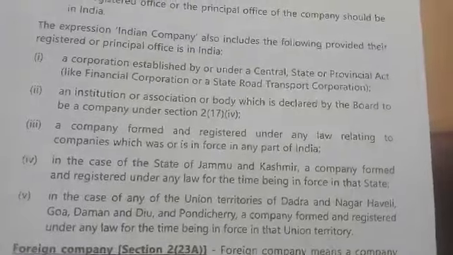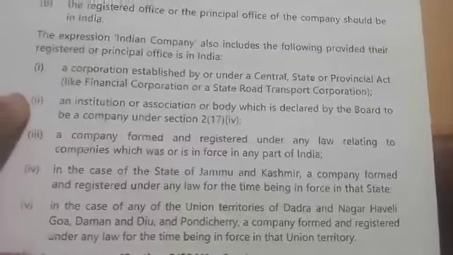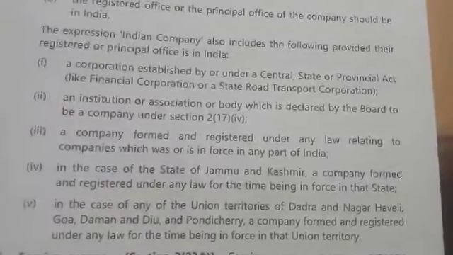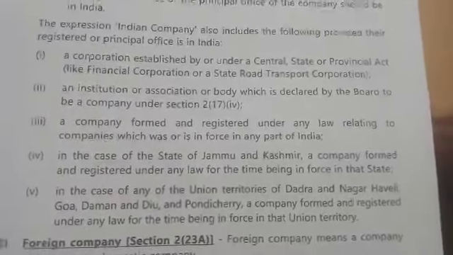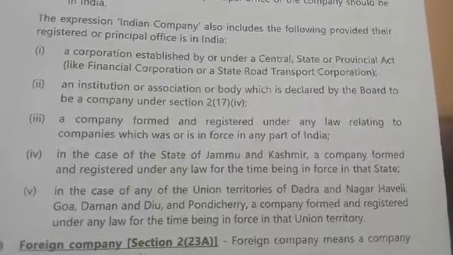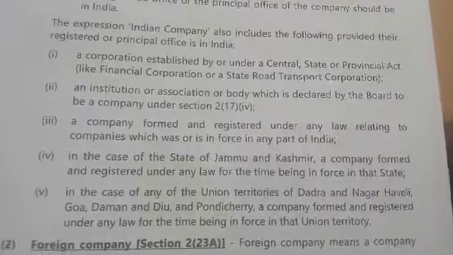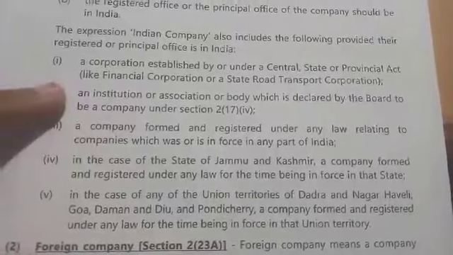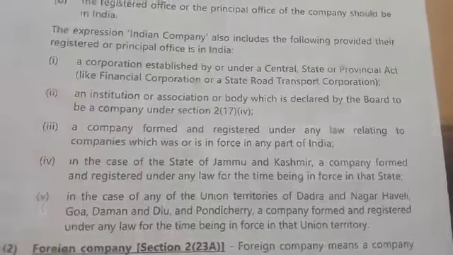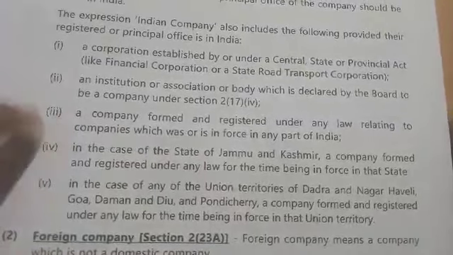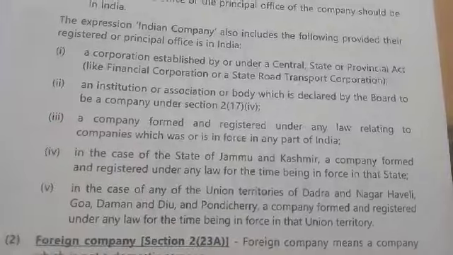Indian company also includes any corporation, whether it is a central, state or provincial act, or any institution which is declared by the board to be a company. Then any company which is formed and registered under any law relating to the Companies Act which was in force in any part of India.